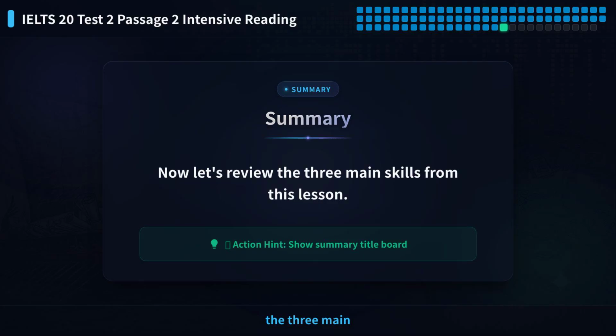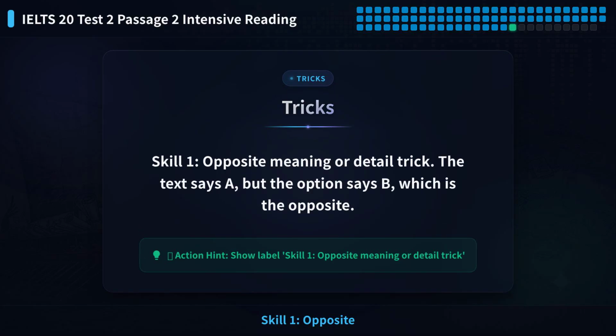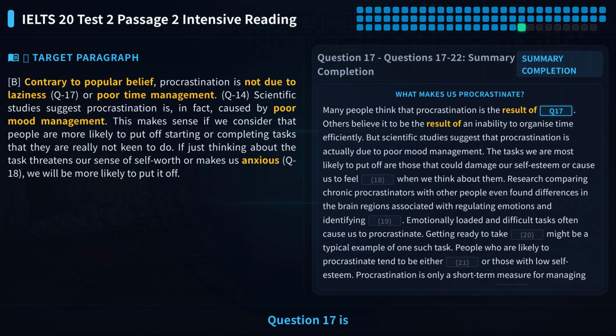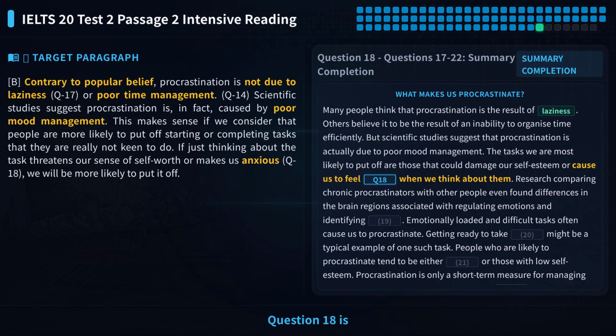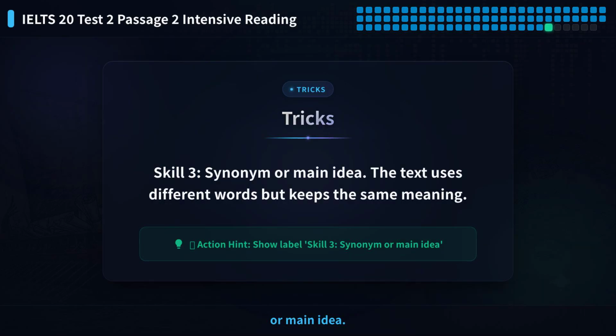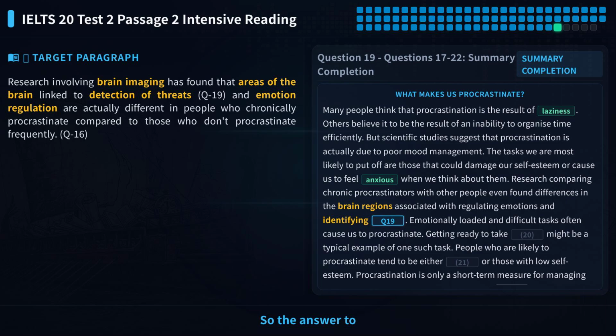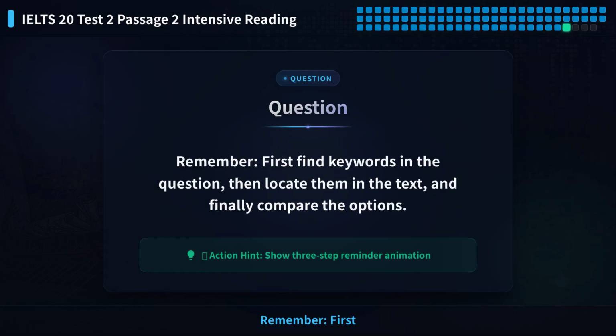Now let's review the 3 main skills from this lesson. Skill 1, opposite meaning or detail trick. The text says A, but the option says B, which is the opposite. So the answer to question 17 is laziness. Skill 2, wrong subject or made-up information. The text doesn't mention it, but the option adds it. So the answer to question 18 is anxious. Skill 3, synonym or main idea. The text uses different words but keeps the same meaning. So the answer to question 19 is threats. Remember, first find keywords in the question, then locate them in the text, and finally compare the options.